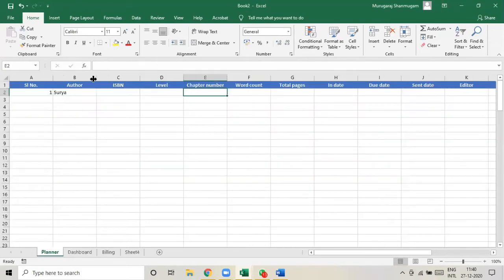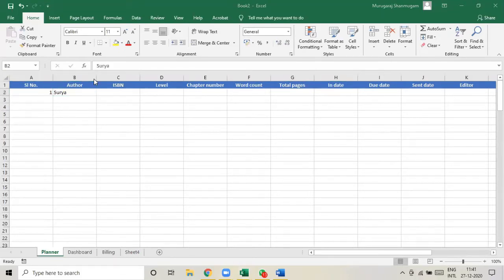Now our next task is to create chapter numbers, which you have done. Word counts, we can create random numbers, right? Again, we can create word count using the rand function. We can convert that into total pages by dividing by 240. Then supply some end date, due date, and send date. So I'm going to quickly do all these things.